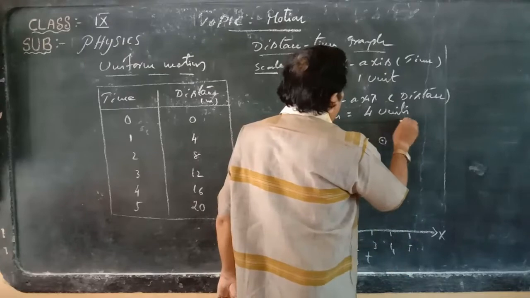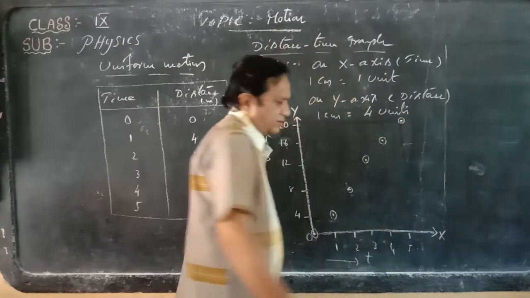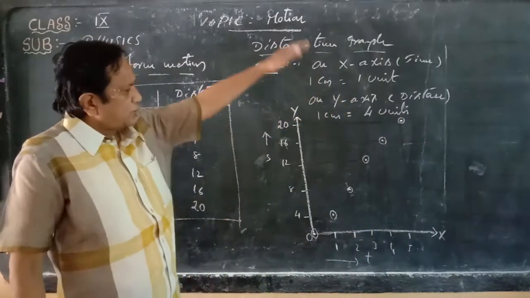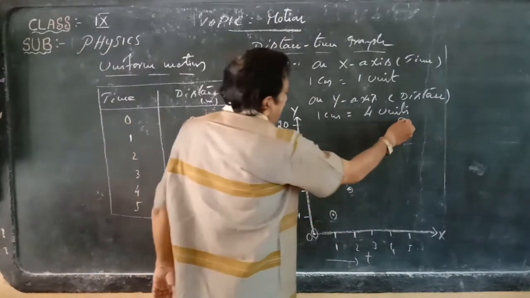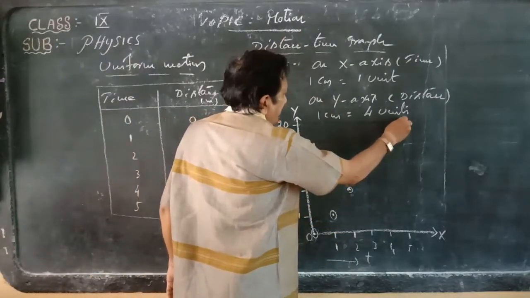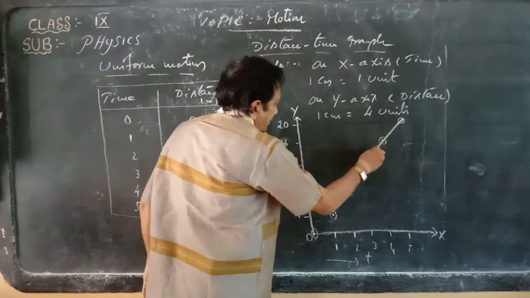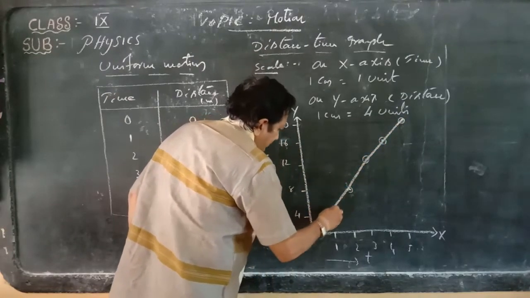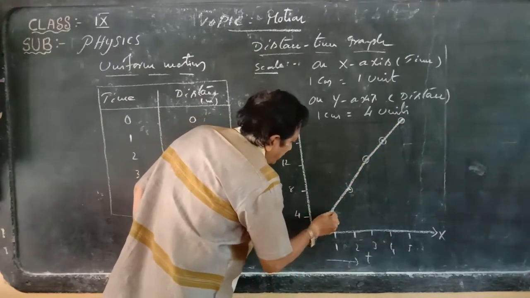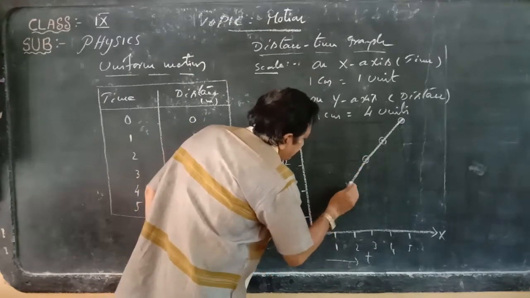Like this you have to represent the points on the graph. Now join all these points, and you get a straight line which is passing through the origin. Remember that.